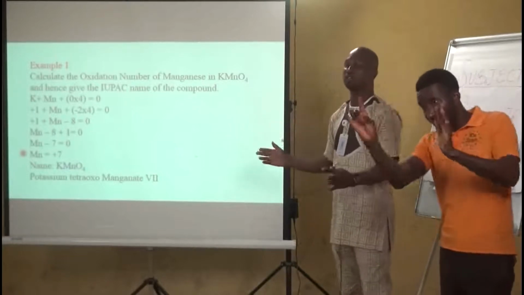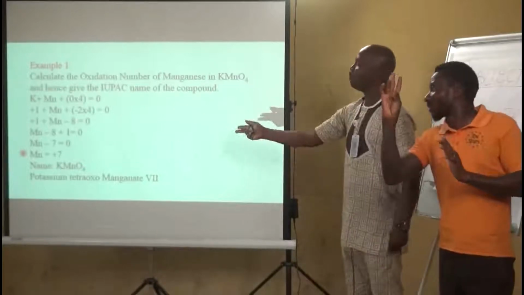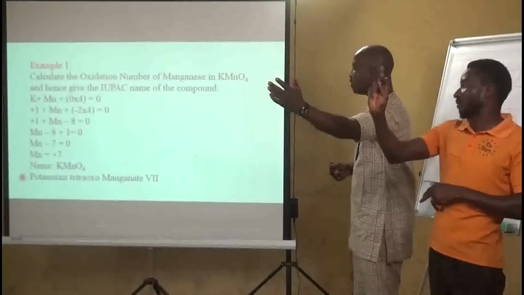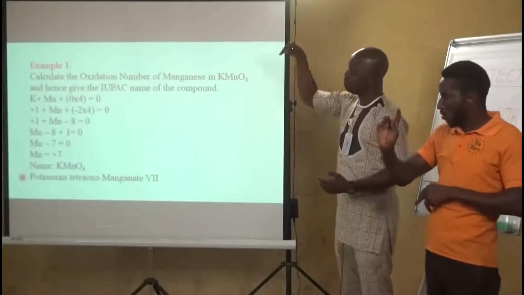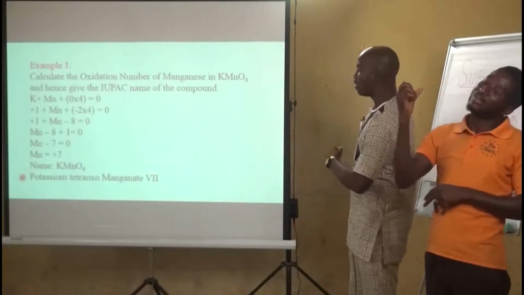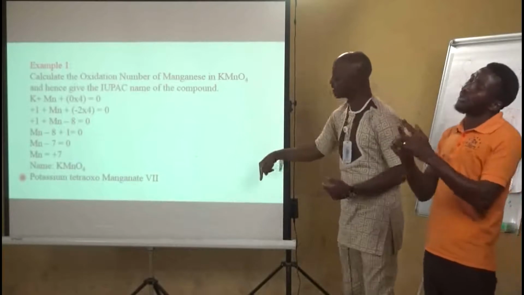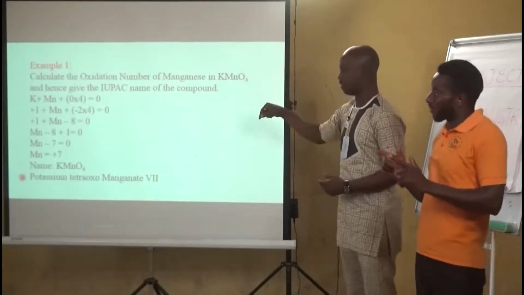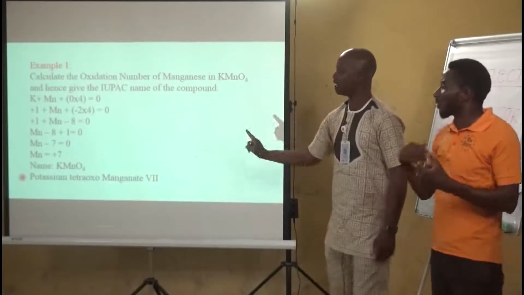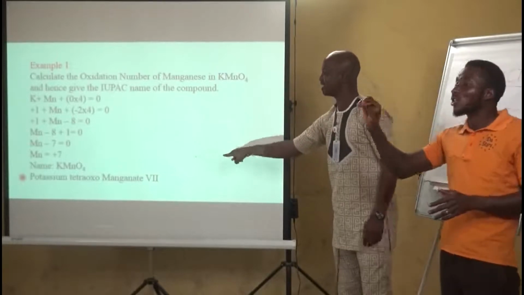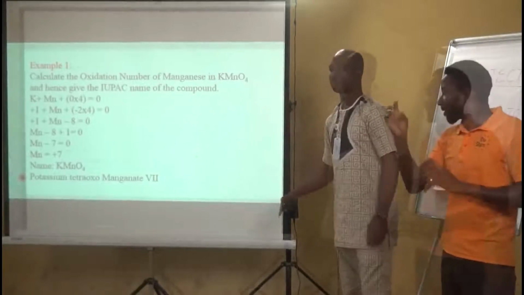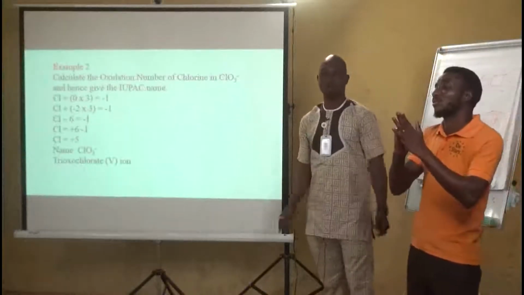I will give you the methodology. When you are naming a compound that has more than 2 atoms, you start from your left, you come to your right, and you finish with the middle element with the oxidation number of the middle element. So I'll take it again. You start from your left, you come to the right, you give the name of the element in the middle and the oxidation number of the element. In that case, we can say potassium tetraoxomanganate(VII). Potassium tetraoxomanganate(VII).